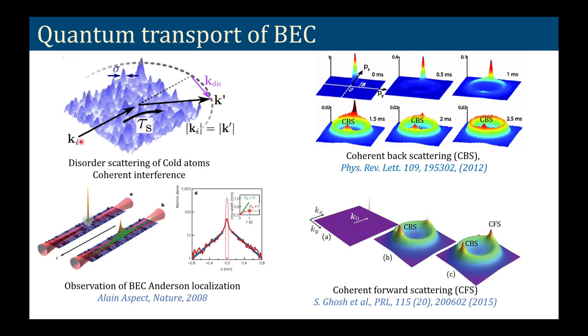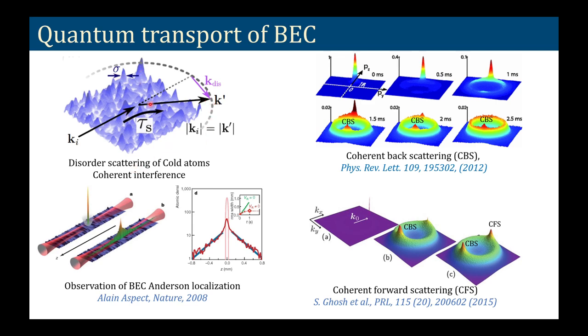So what they did is that suppose I have a cloud of cold atoms, and that is moving in a disordered system. So this disorder can naturally be present in various systems, in almost all physical systems. And then this atomic cloud, if it has an initial momentum, because of disorder scattering, the direction of the momentum will change.